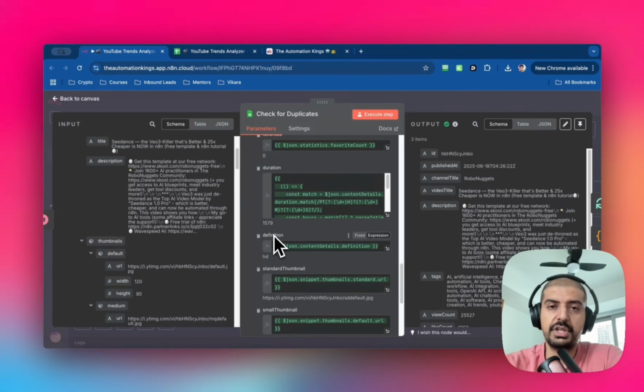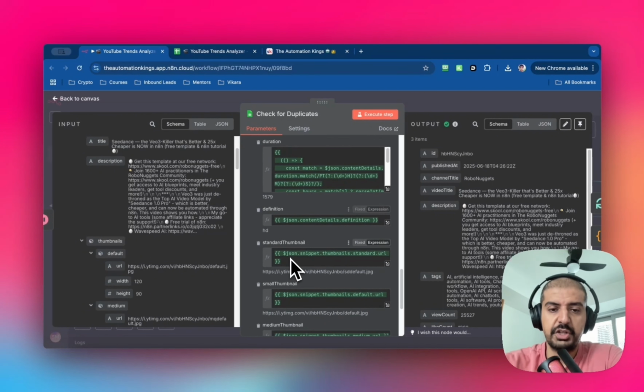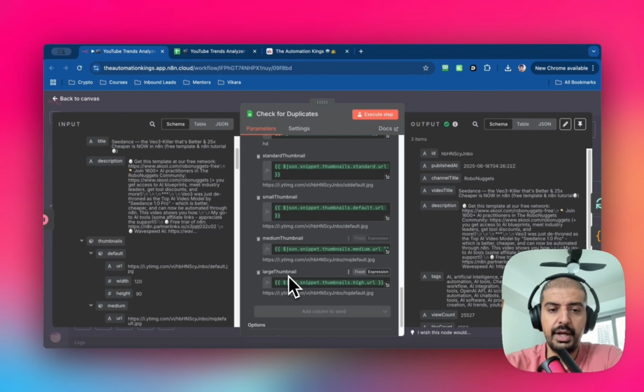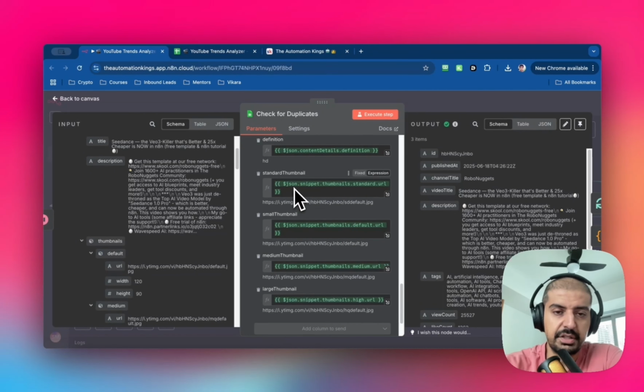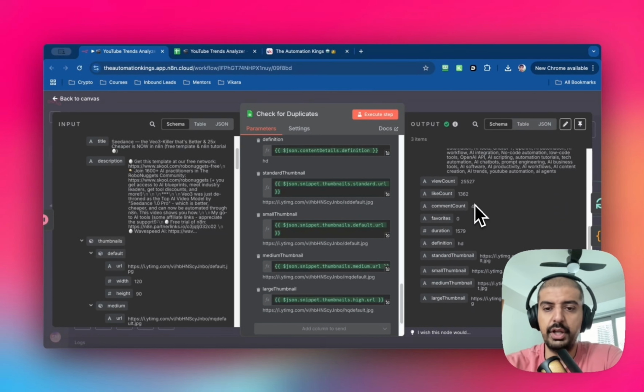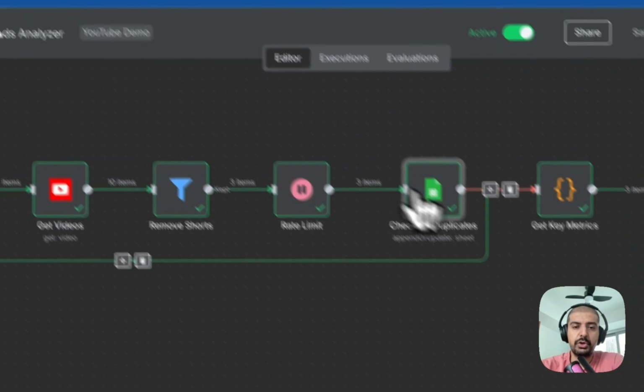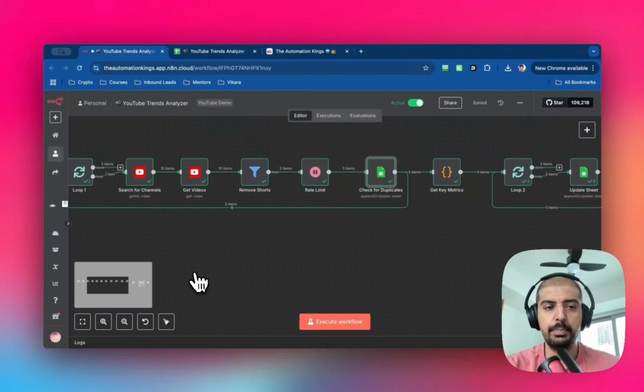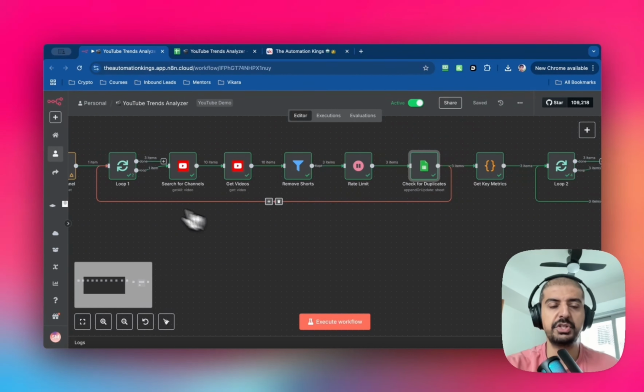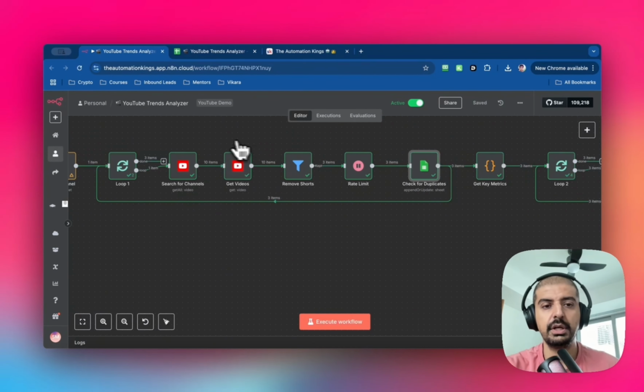Then this is definition. So it's a standard definition, is a high definition. I've got a standard thumbnail, the small thumbnail, medium and large thumbnails. You can get away with the standard thumbnails. I've just put it all in there. When you run it, you'll see all these outputs. And then because we've got 3 rows here, what I need to do is I need to loop back, right? If I don't have the loop, it's just going to submit the first row in the sheet. But I've got 3 items, so I need to update all 3 rows, and that's what this automation is doing.